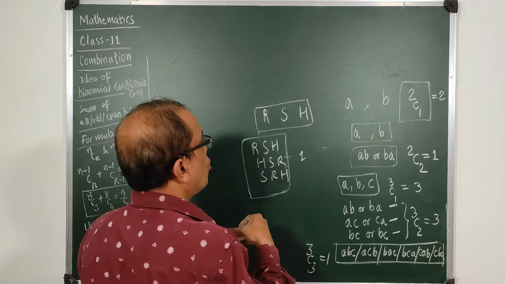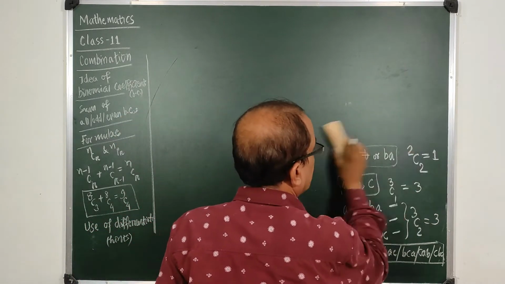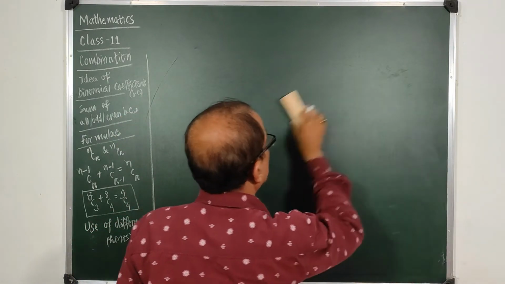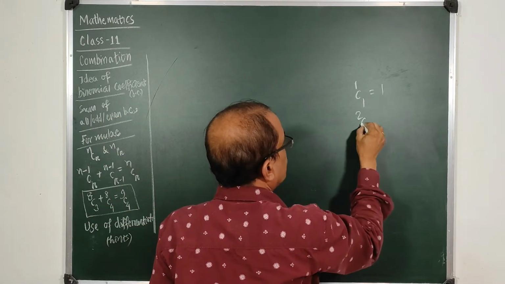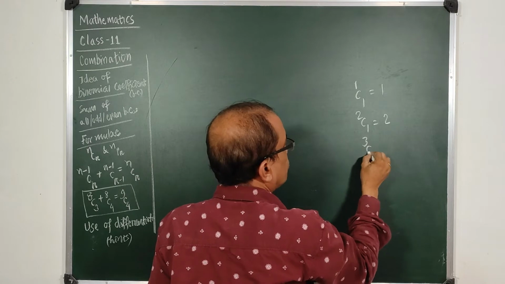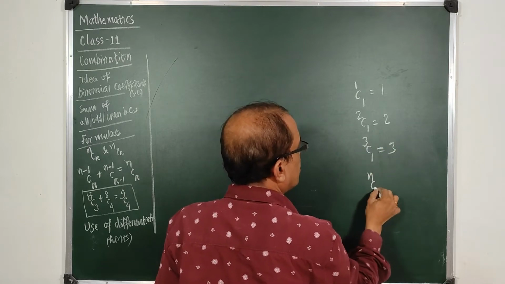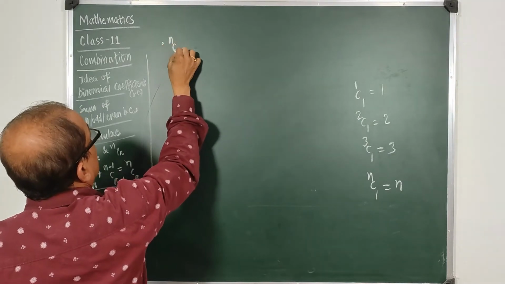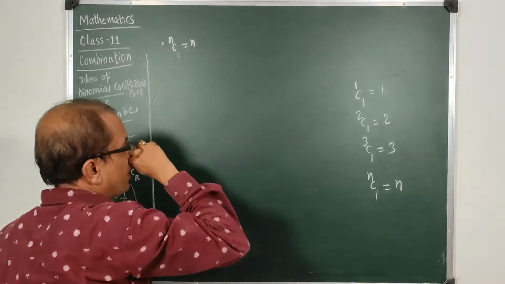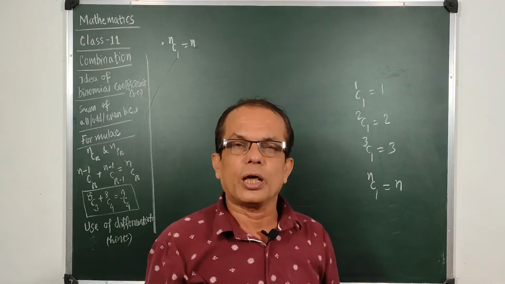This is all about combinations. So we have now studied that 1C1 will be 1, 2C1 will be 2, 3C1 will be 3, nC1 should be n. So this is the first formula. nC1 is n, because we are taking one thing at a time out of the n things.